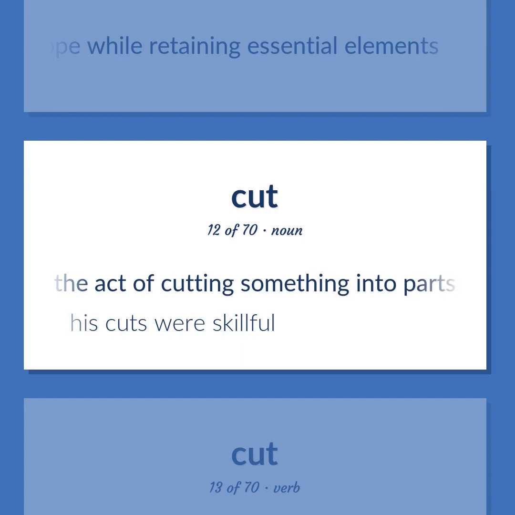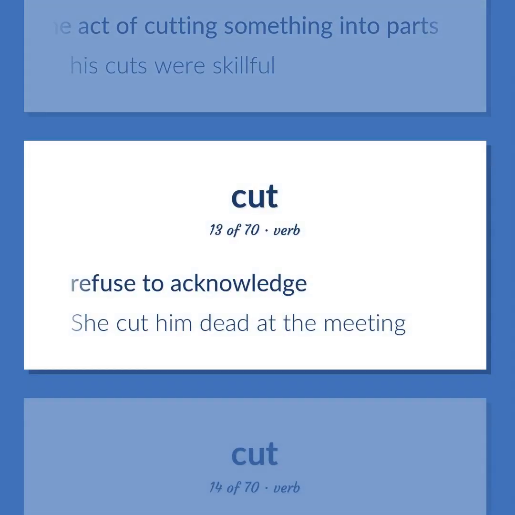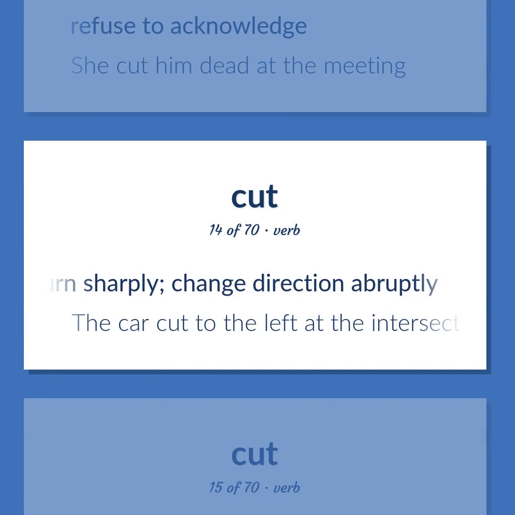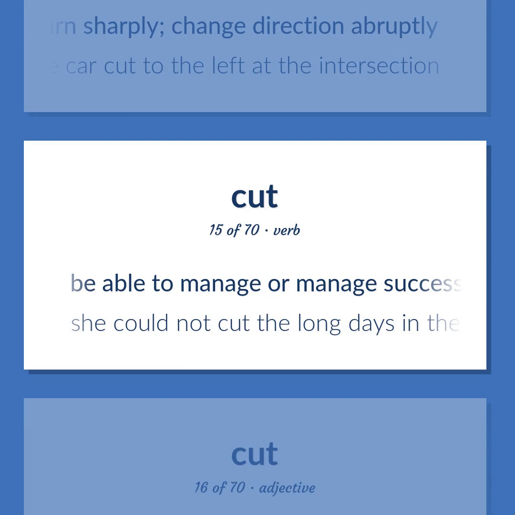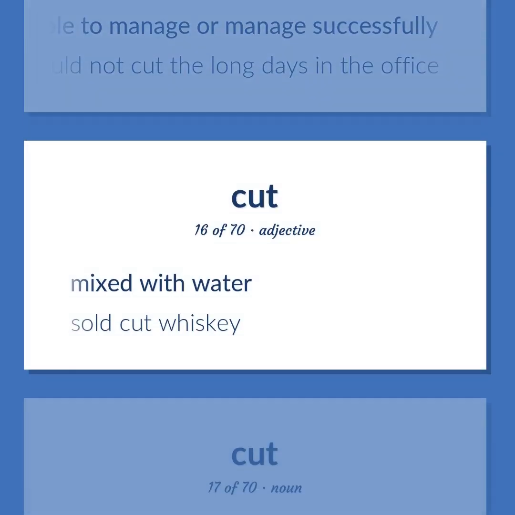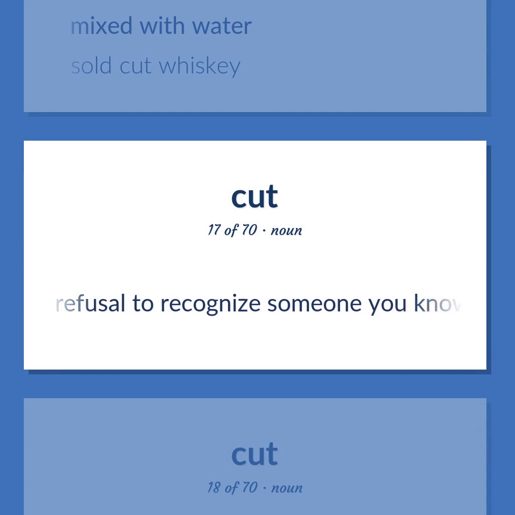The act of cutting something into parts. His cuts were skillful. Refuse to acknowledge. She cut him dead at the meeting. Turn sharply. Change direction abruptly. The car cut to the left at the intersection. Be able to manage or manage successfully. She could not cut the long days in the office. Mixed with water. Sold cut whiskey. A refusal to recognize someone you know.